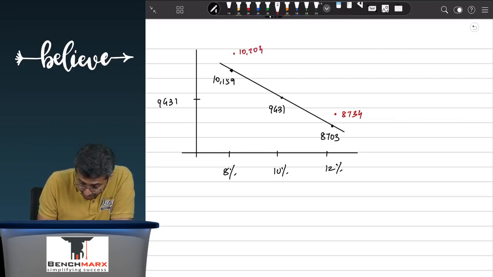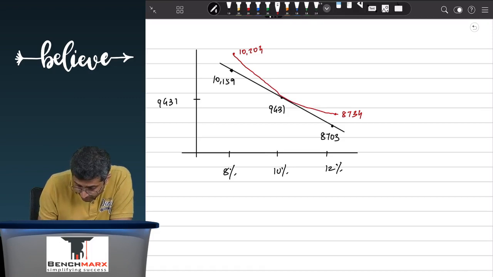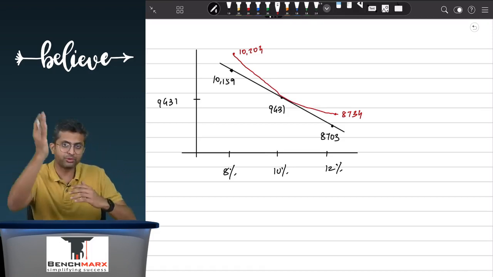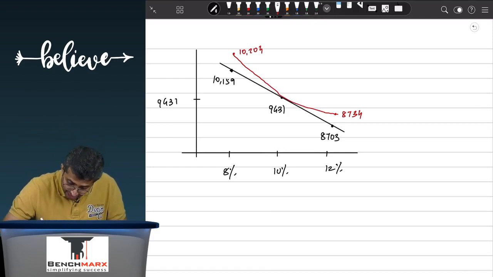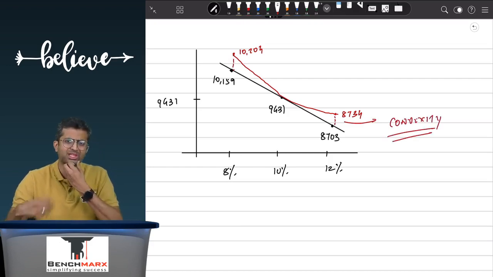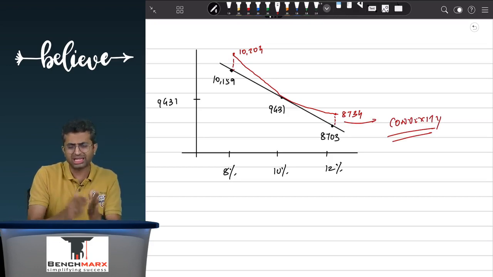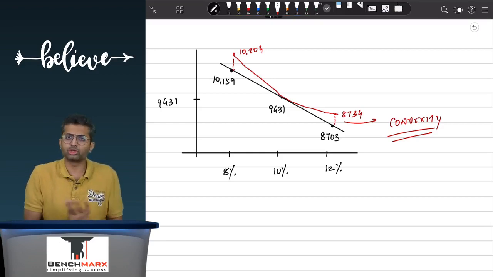So when you actually build up a line or a curve connecting, this is a curve which is going to form a shape of a convex item, and hence this difference, as you see, is largely arising due to convexity. So if the actual price would be the same as that predicted by the duration number, that is a linear change, in which case your actual price should have been 8703 or 10,159.